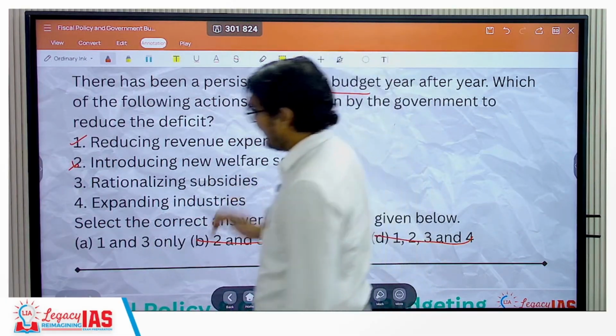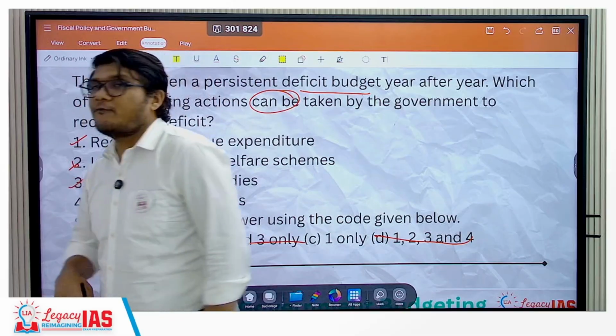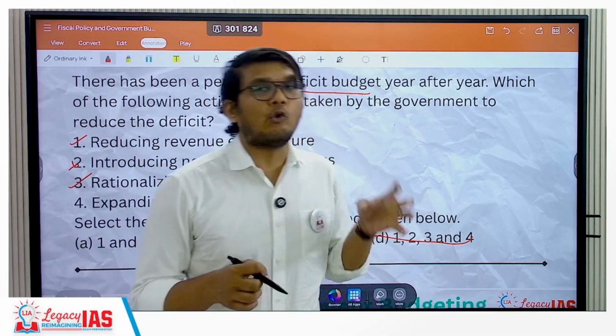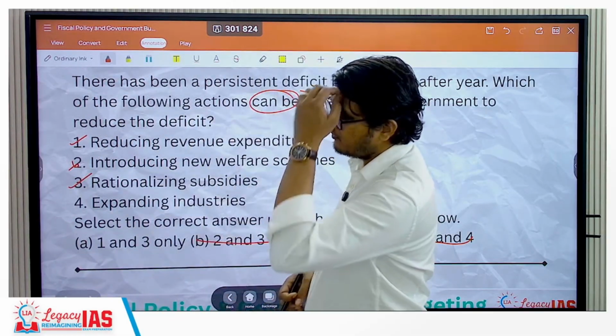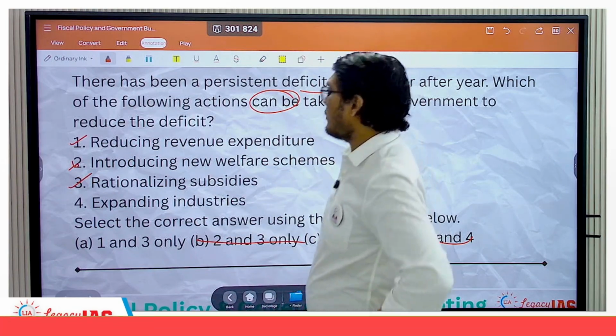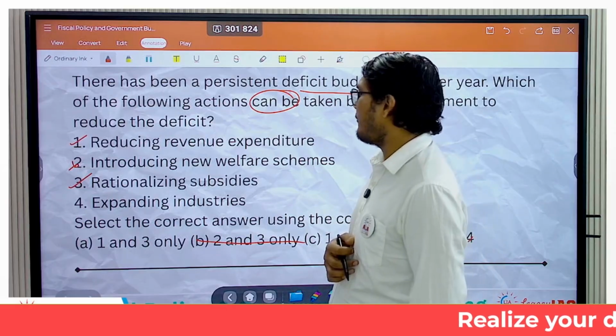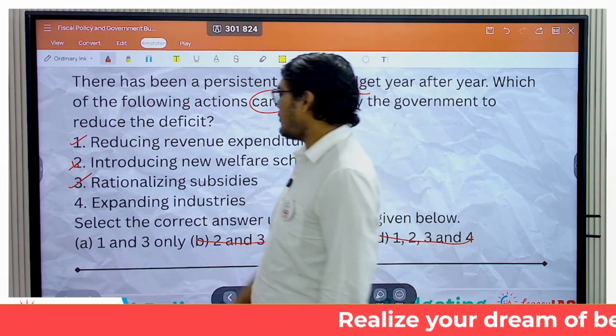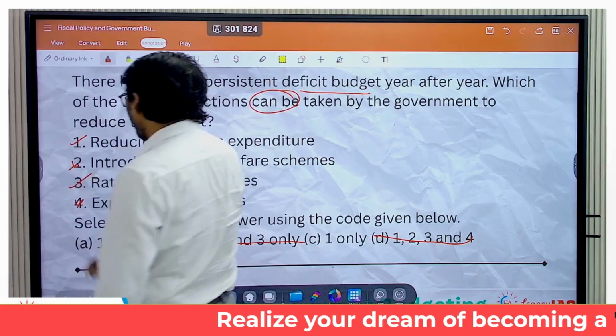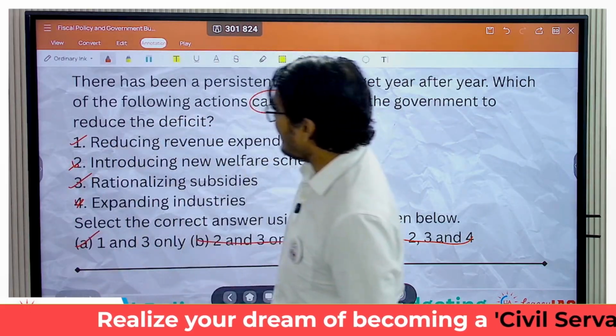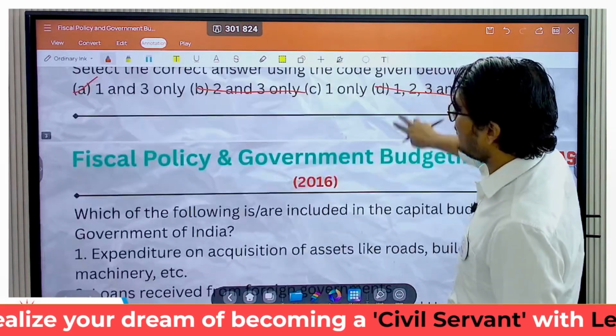Rationalizing subsidies means if you are giving too much subsidy, you need to lower it. So rationalizing subsidies will also help over here. So the correct answer here should be A, 1 and 3. But let's look at the 4th statement as well. Expanding industries, no, absolutely not. It's not going to help. Option A, 1 and 3 are the correct answers here.